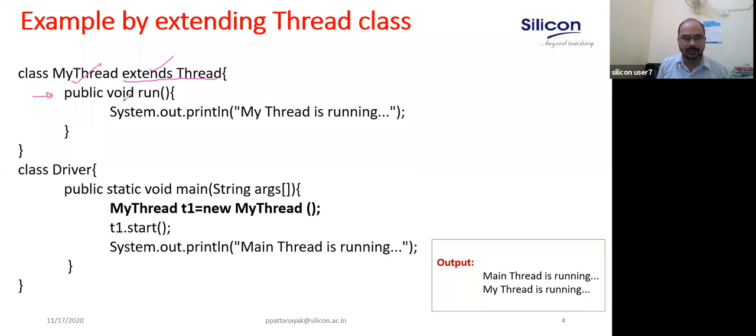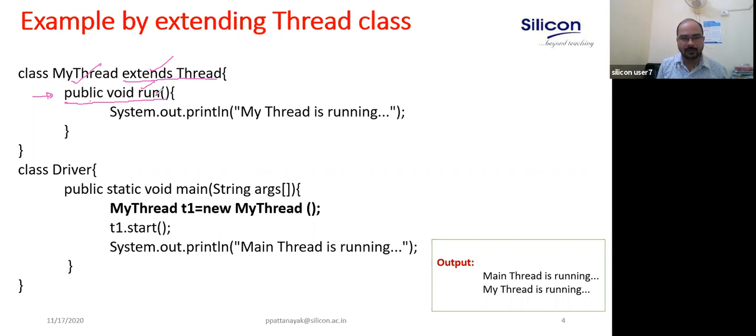And the run method should be this. You have to follow this signature. When you override, everything should be the same. Public void run. If it is not public, it will also complain. Why? The access specifier should be less restrictive or the same. That you know. Okay, so follow this public void run method.